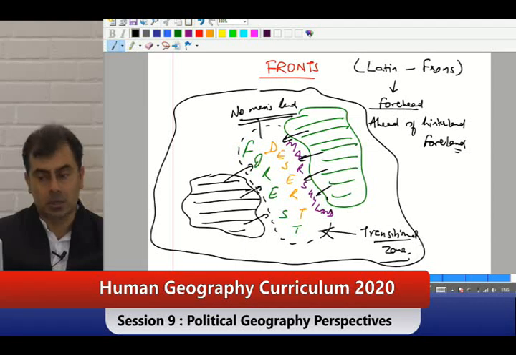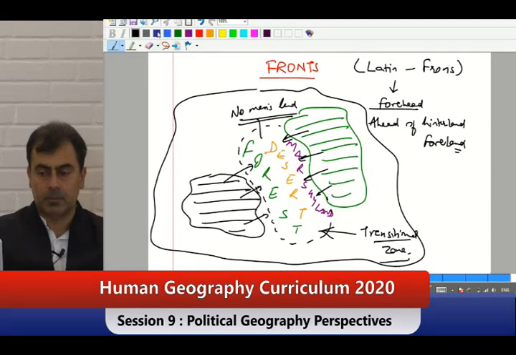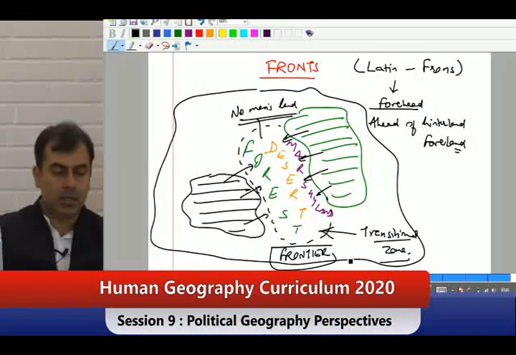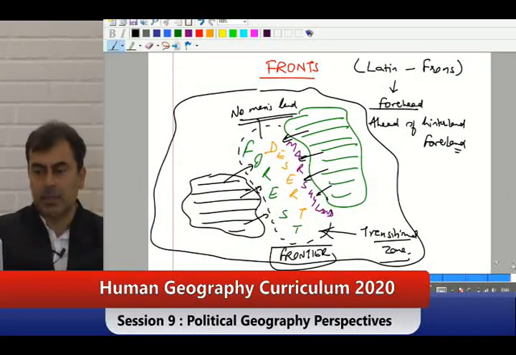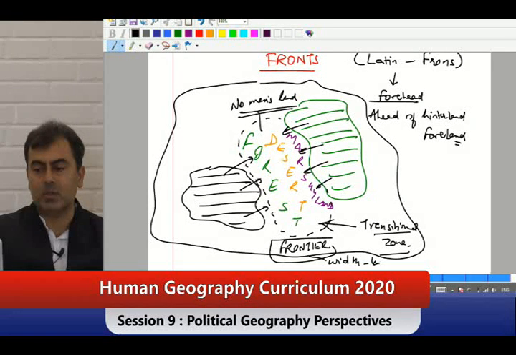This transitional zone is called a front or frontier. It is not a linear entity, it will have its width and its own length also. So it is a two-dimensional thing.